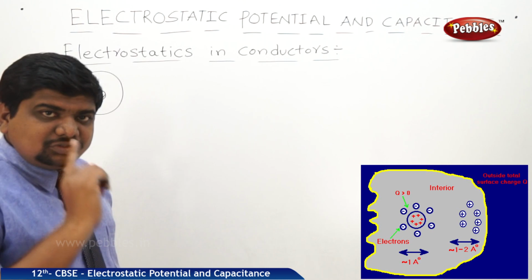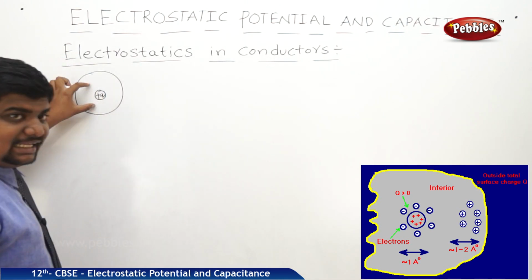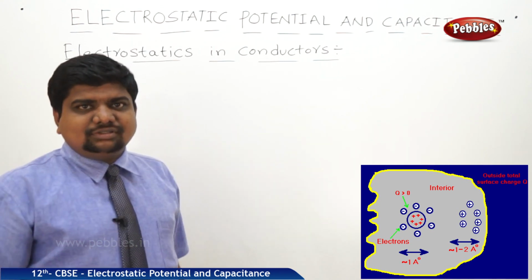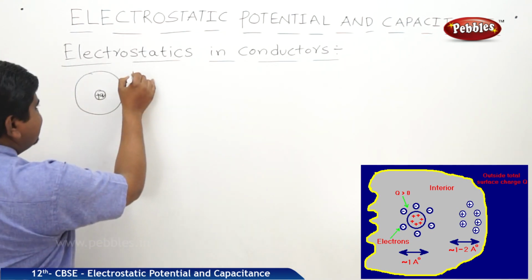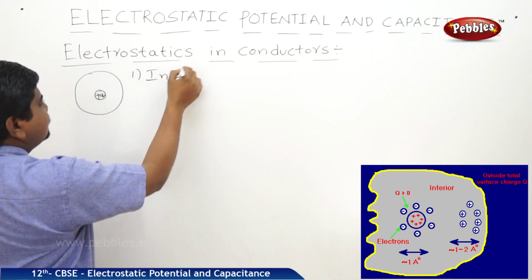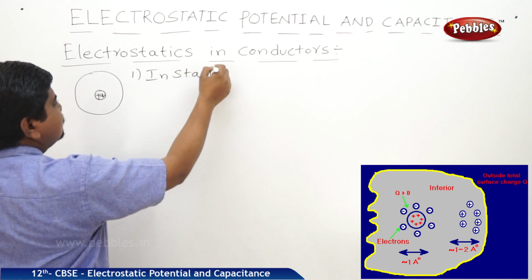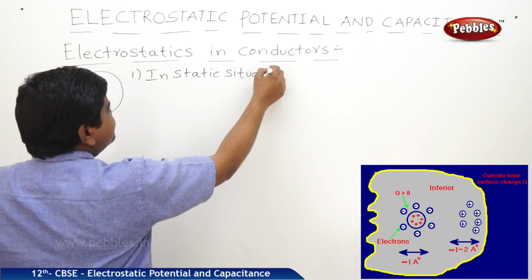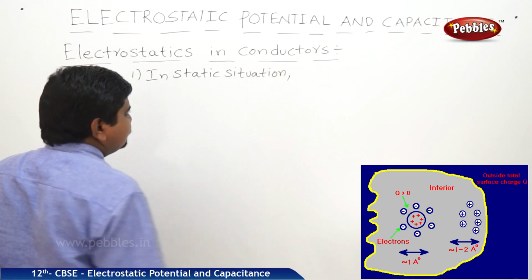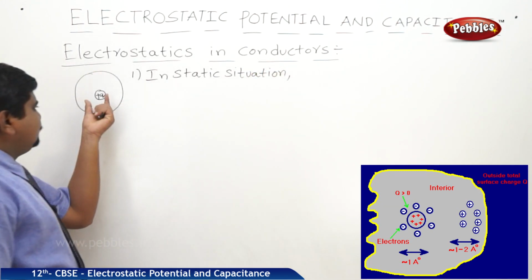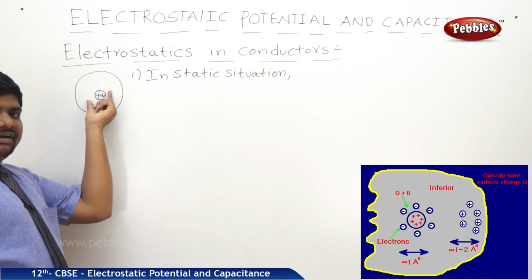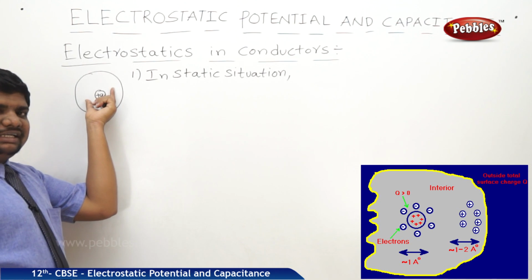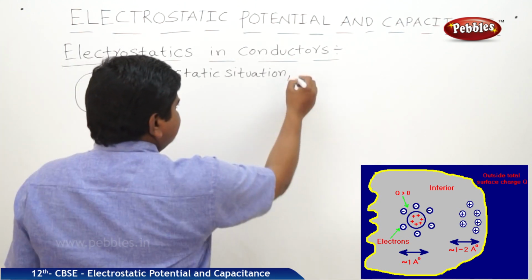There will be no charge in the interior of the conductor. Charge always expels out. That's why in a static situation, the electrostatic field in the interior of the conductor is 0.